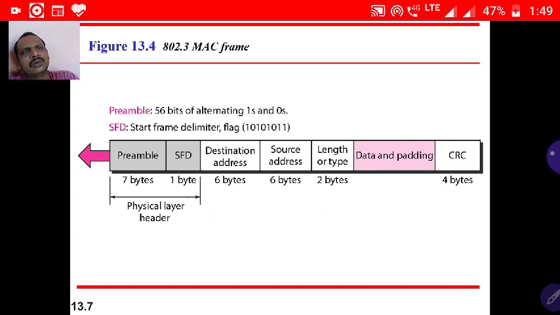It is a very effective method. The CRC is used to find out whether there is an error in the received data or not. Depending upon the number of bits you are using, the number of CRC bits also varies. Here you are going to use 4 bytes, 32 bits of CRC.